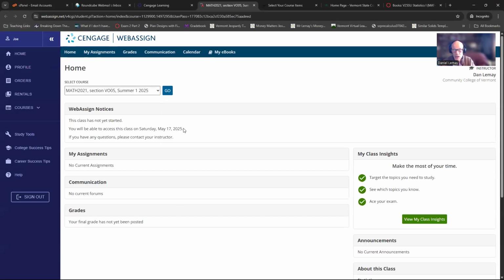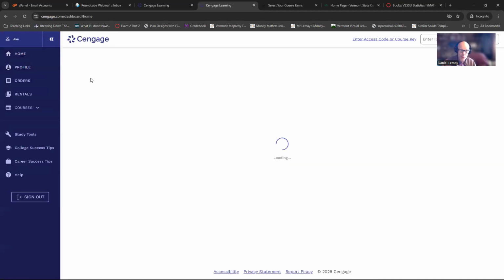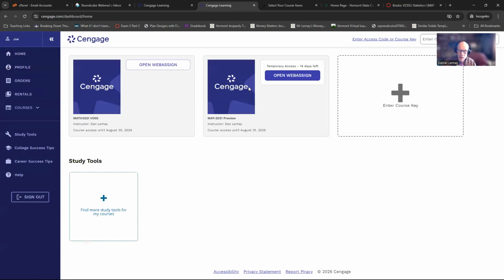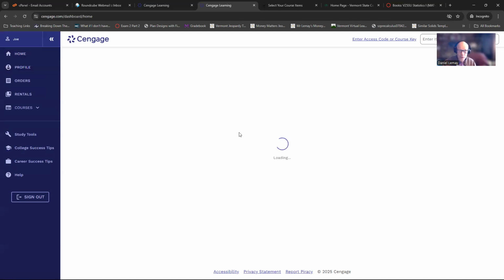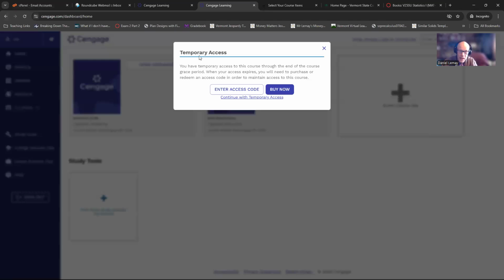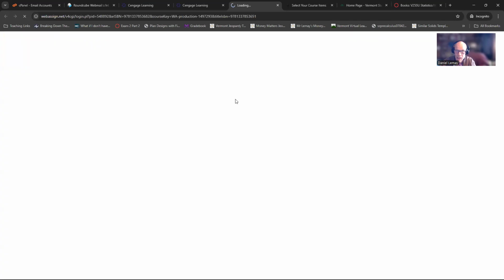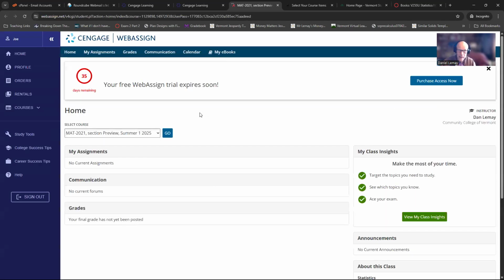But anyways, you get 2 weeks of access. You don't have to pay them anything. You just always have to click continue. Let me see if that happens with the preview course that I created. Open WebAssign. See where it said, whoop, whoop. Did you see where it went? 14 days. So if you click continue temporary access, you don't have to pay anything.